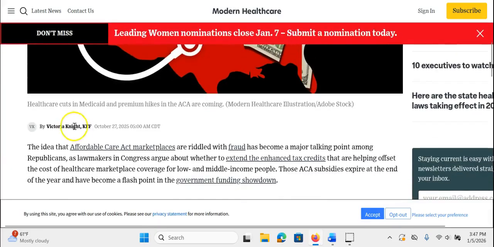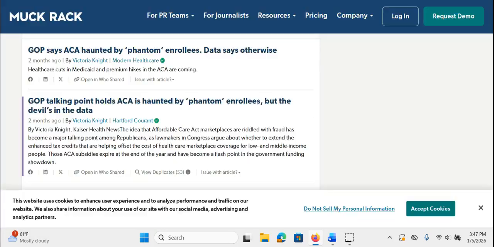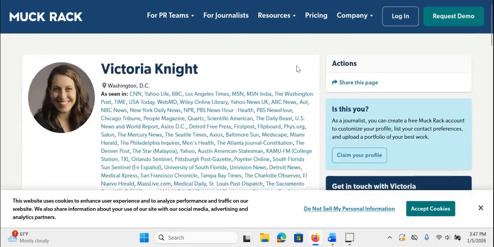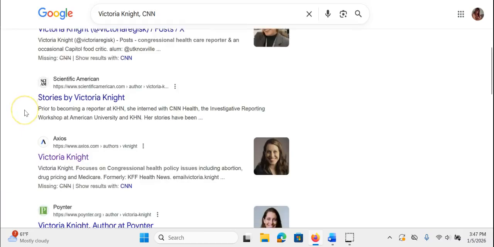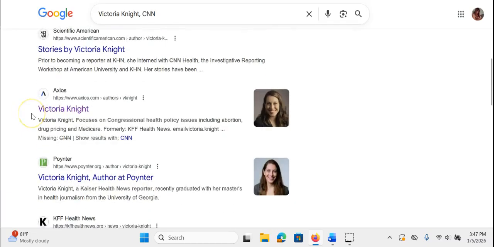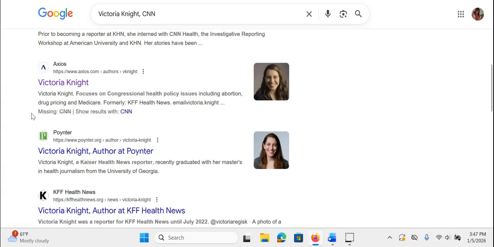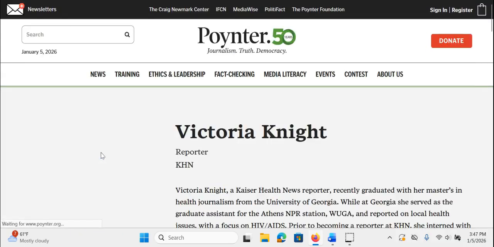Let's see if this one, sometimes they give us more information, but no. So I'm unable, so far, unless I signed into LinkedIn, to figure out who she is super well. Let's see if maybe I can get, oh, look at this pointer. I'm going to click on this one.